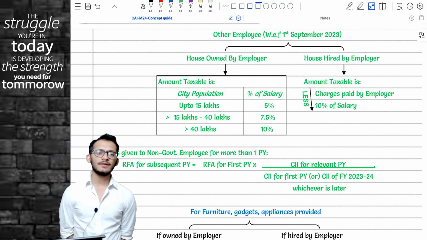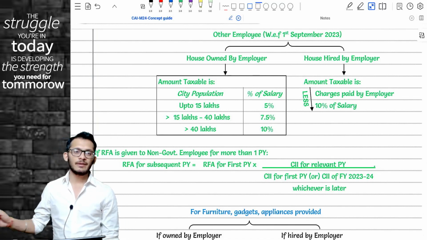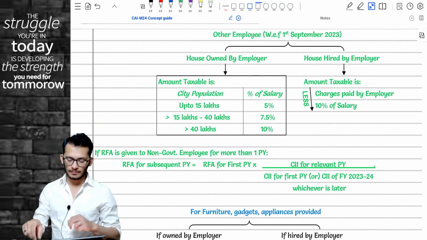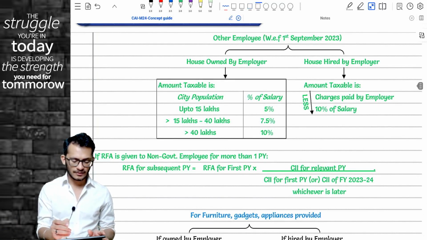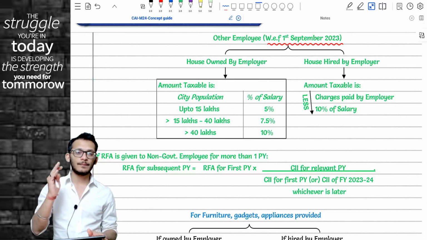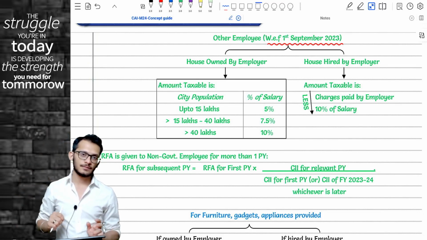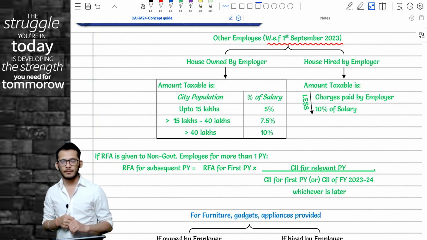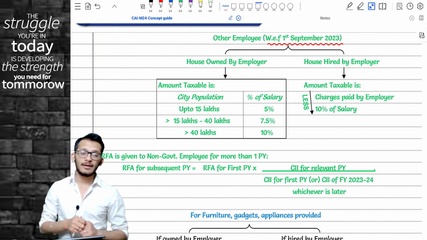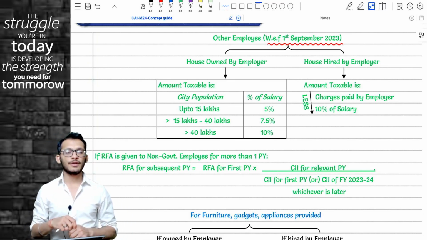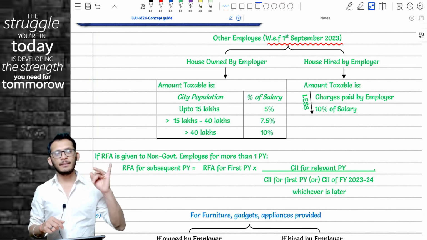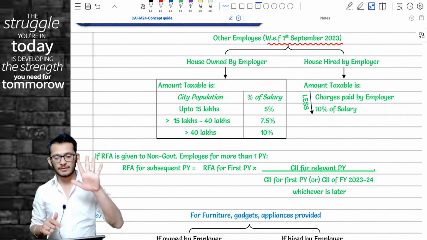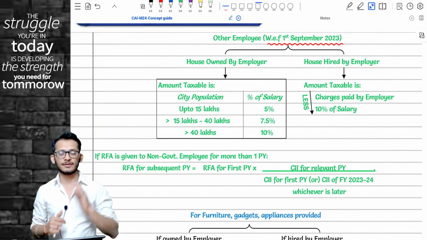Now, the one thing which I want to clarify to you is this amendment came into effect from 1st September. Which means the provisions up to 1st September will be the old provisions. In the current year alone, when you're computing RFA for April, May, June, July and August, 5 months you will do old provisions.